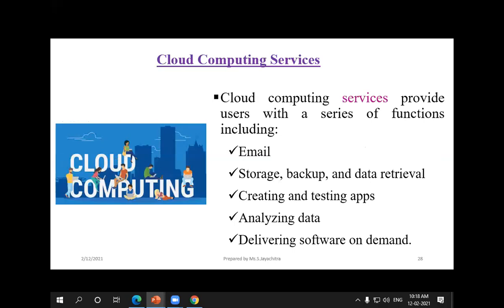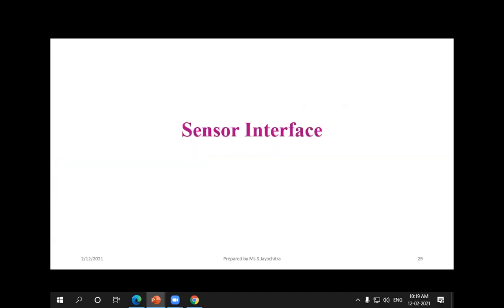So what are the things we use through cloud computing services? First, we can use email, and we can store and back up the data, and retrieve the data. We can create and test apps, and also analyze the data, and we can deliver software on demand. On demand means that according to the user's needs, we can easily provide it.